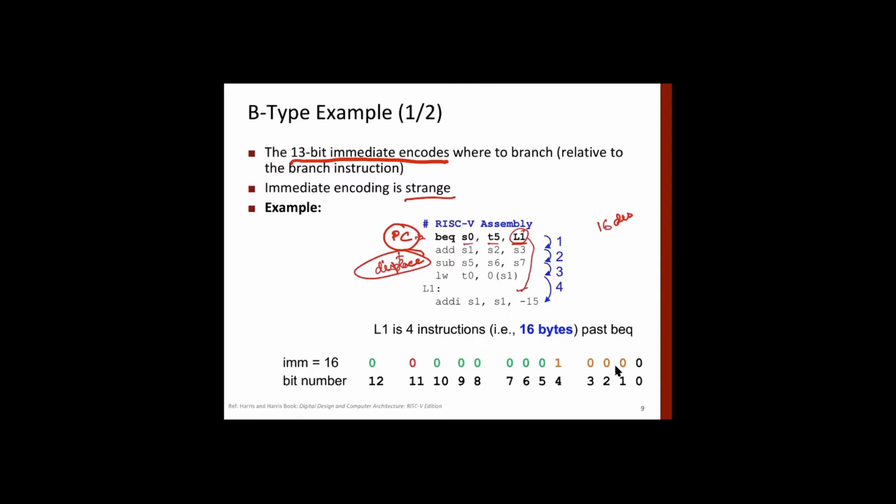Right? So each instruction, this first instruction is 4 bytes, second is 4 bytes, third is 4 bytes, and the fourth is also 4 bytes. So the summation is 16, right? So this L1 is 16 bytes away from the current location of PC. Okay, so it means that now PC must be incremented by 16 to come to this instruction here. All right, so we know that now the displacement is 16.